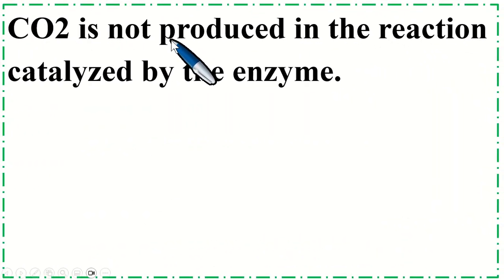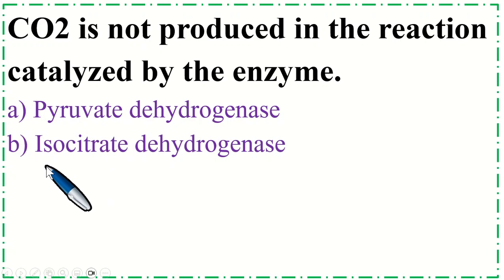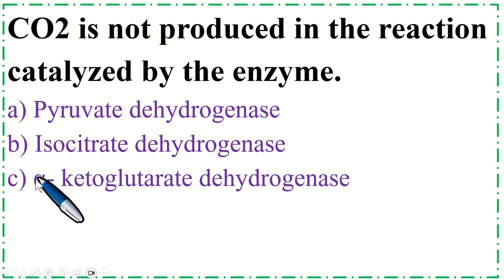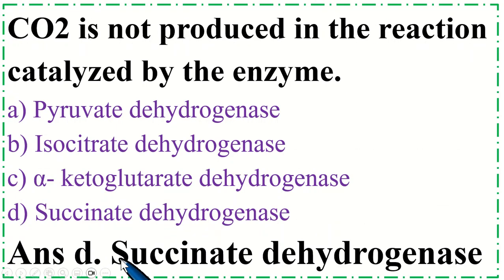CO2 is not produced in the reaction catalyzed by the enzyme: option A pyruvate dehydrogenase, B isocitrate dehydrogenase, option C alpha ketoglutarate dehydrogenase, option D succinate dehydrogenase. Correct option is D succinate dehydrogenase.